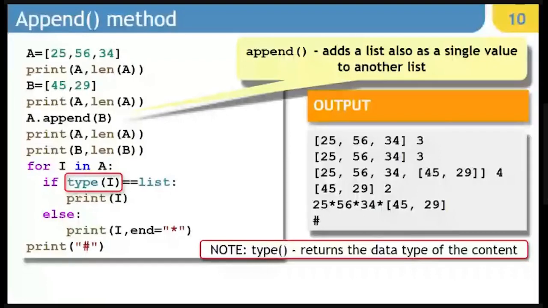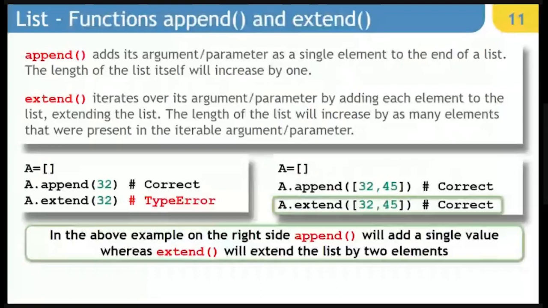Now, let's understand the difference between append and extend. When we are appending, I told you that it is going to be adding individual value, whether it is a value of integer type, float type, string type, or a list type. It will be added as a single element. When we are extending, extend only works with another list. So if you have another list, it can be extended.